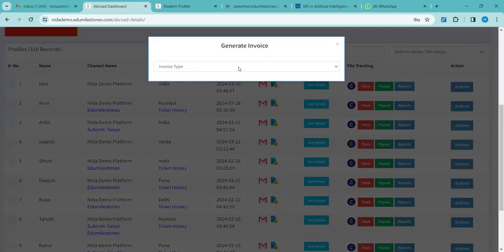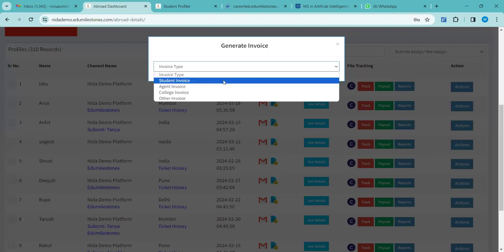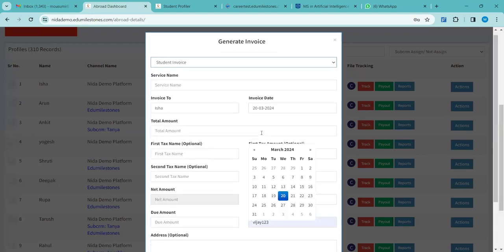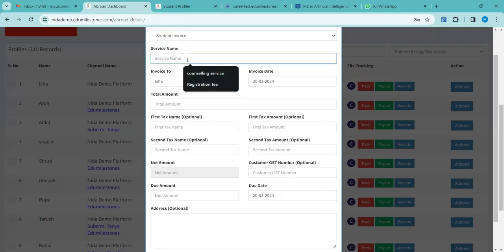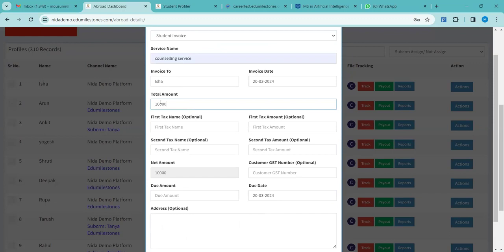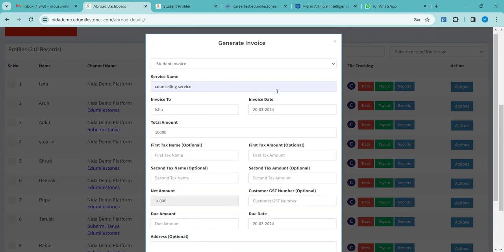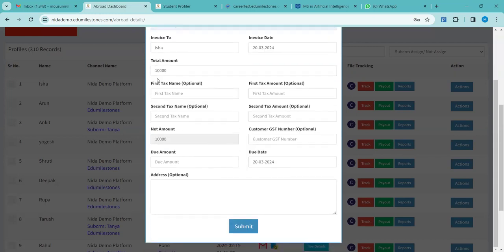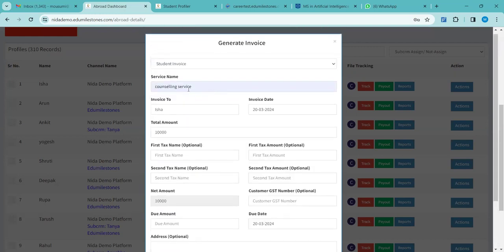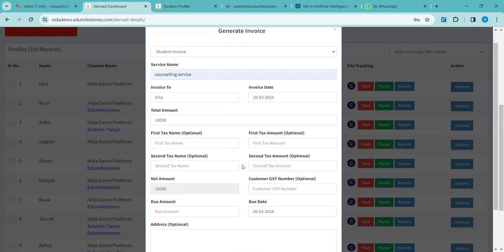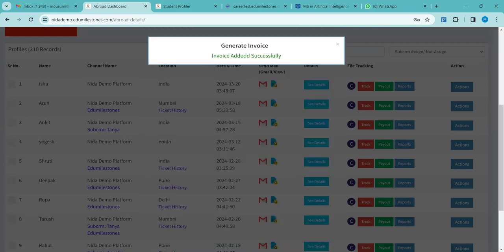Click on the generate invoice option, select the invoice type. It will be student invoice only. Once you select that, this page will appear. You just put down the service name. I'm just selecting counseling service. Invoice to is already selected. For the amount, let me take 10,000. These are all optional. Every other important piece of information is being taken. Once you put the amount and the service name and select the invoice type, you have to click on submit invoice. As you can see, one invoice is generated successfully.